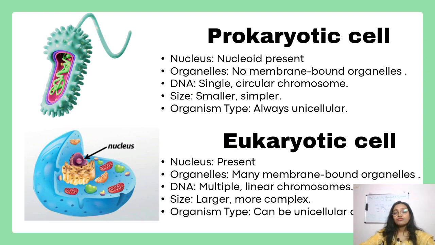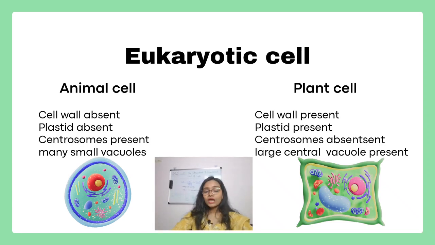Okay. And if we talk about the size, the prokaryotic cell is smaller in size and it is simpler also. But the eukaryotic cell is more complex and the size is also large. Organism types: prokaryotic cells are unicellular, and eukaryotic cells can be unicellular or multicellular. Both we can find. Okay. In the eukaryotic cell, we have two types, the animal cells and plant cells.